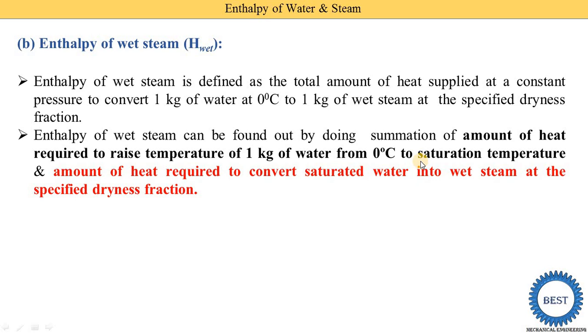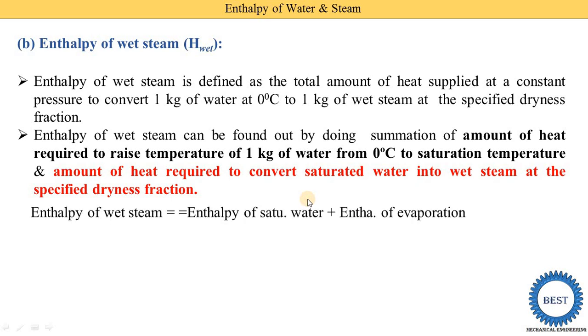That means first the enthalpy of water is there, and after that it starts converting into steam. So the first part of the summation is the enthalpy of water. The second part is the amount of heat required to convert saturated water into wet steam at the specified dryness fraction. So in the form of an equation, the enthalpy of wet steam is equal to the enthalpy of saturated water plus the enthalpy of evaporation.